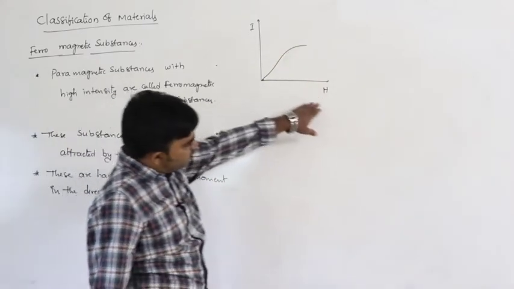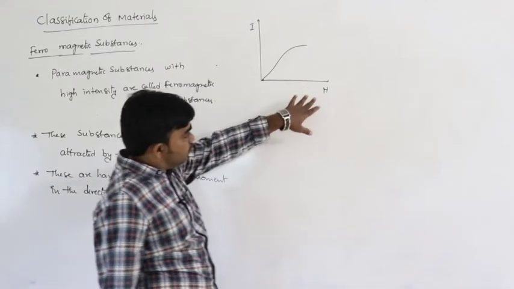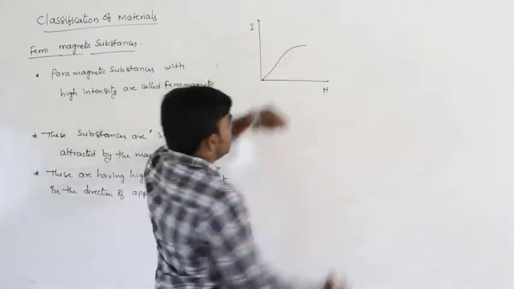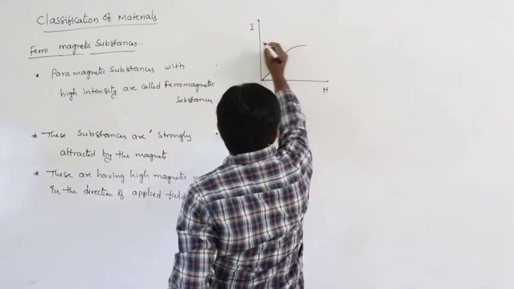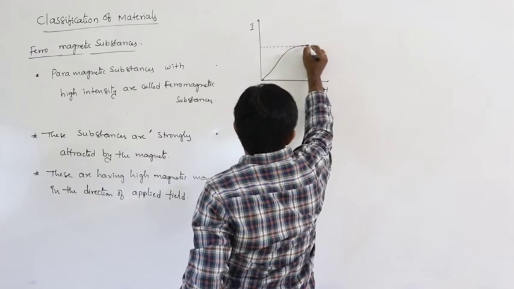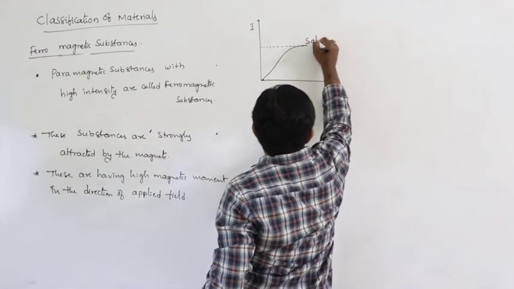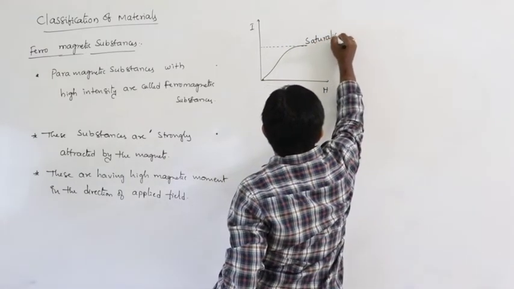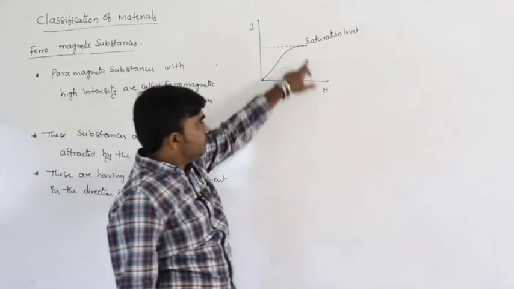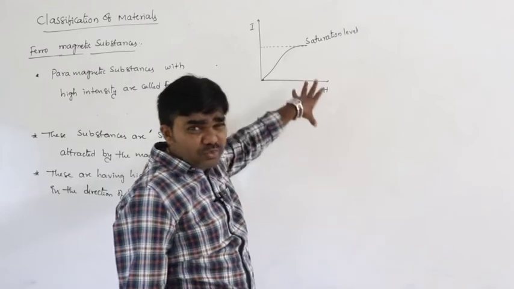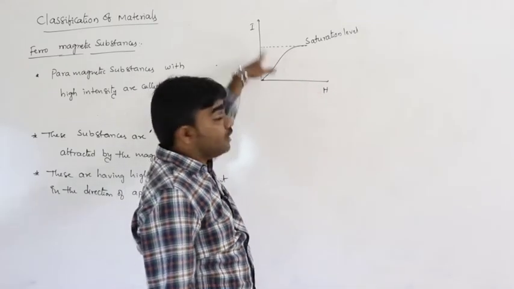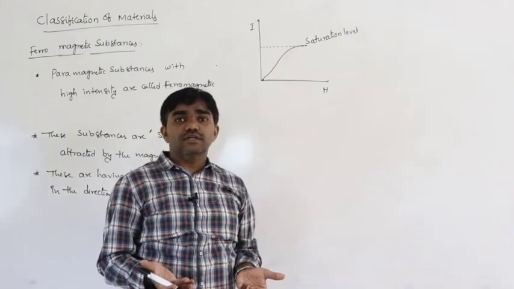If the H value increases continuously, the I value reaches a certain extent and becomes a saturation point, and this is called the saturation level. From this point onwards, of course we increase the value of H, but the I value remains constant.